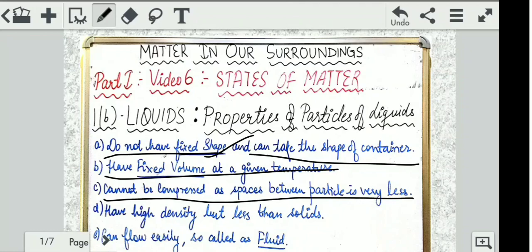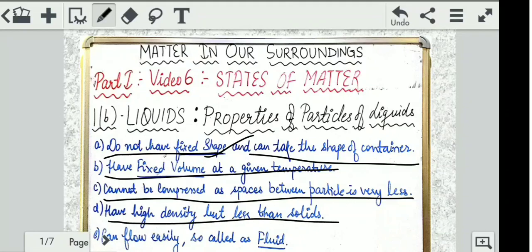You can understand this with the help of an example. You might have seen that when you fill a bucket full of water, right? If the bucket holds 1 liter, when 1 liter of water is filled, you cannot put another 100 ml also because that will pour out of the bucket, right? The bucket can hold only that particular amount, and the water will also be of that much capacity only. You cannot exceed it if the bucket is of 1 liter only. So this is how it cannot be compressed. A 1 liter bucket will be able to hold 1 liter of water only, as water is not compressible.